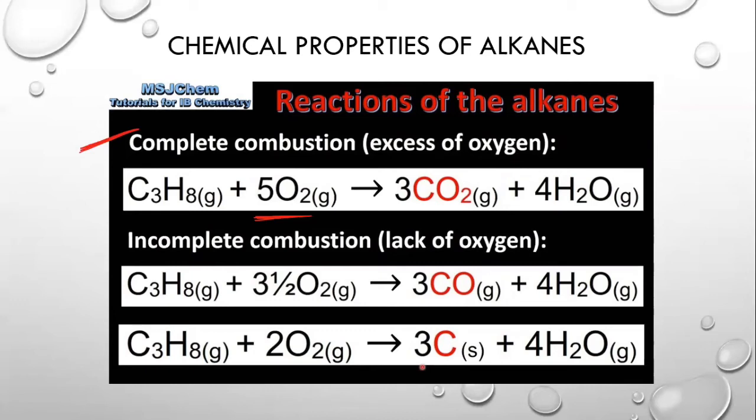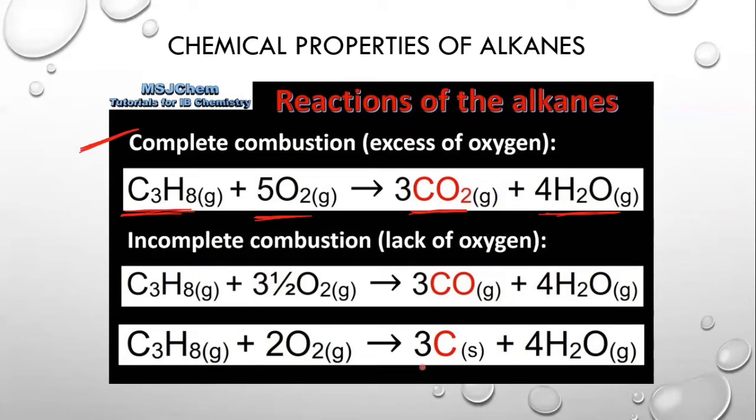Combustion reaction always results in carbon dioxide and water if it is a complete combustion. And you can see, you can place any alkane in place of this. The C3 alkane is known to be propane. You can keep any alkane, you can add excess oxygen, and you can get carbon dioxide and water.